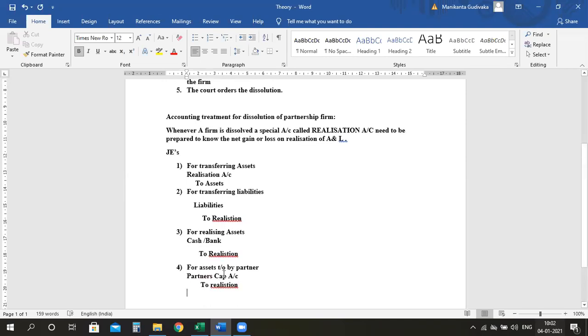Only one difference. There, you are selling it at the outsider rate, that's why you're getting cash or bank. But here, one of your partners is taking it. Therefore, you will debit his partner's capital account. So ideally, what is happening? I am adjusting his capital account with the amount of the asset. Am I clear, everyone?